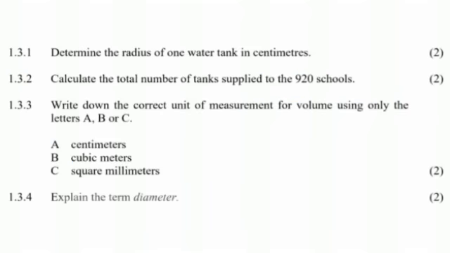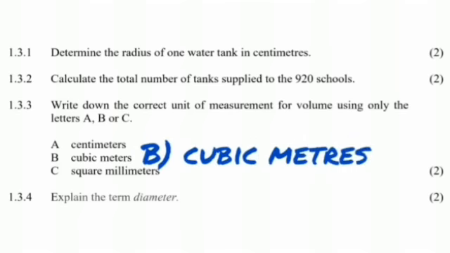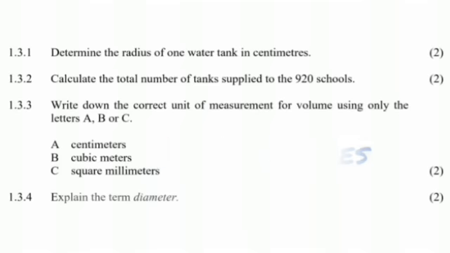If you have time, I always advise that you read your information twice. In 1.3.3, write down the correct units to measure for volume using only the letters A, B, and C. What is the unit that we use for volume? We know that for area we use squares, so for volume just know that we use cubic meters, meaning everything is to the power 3.